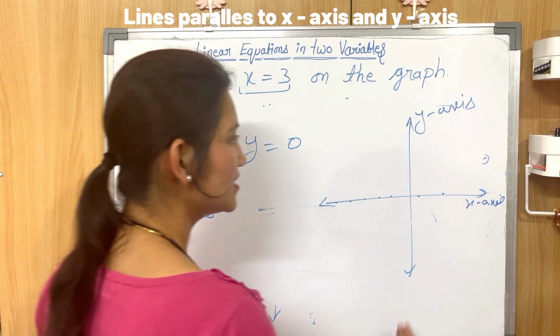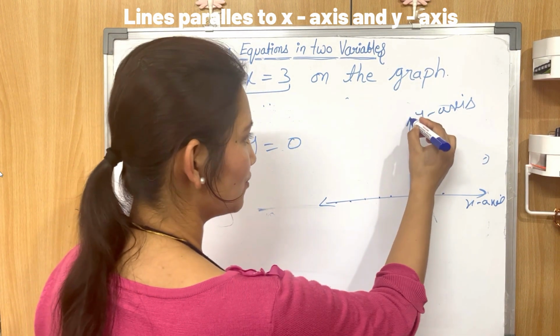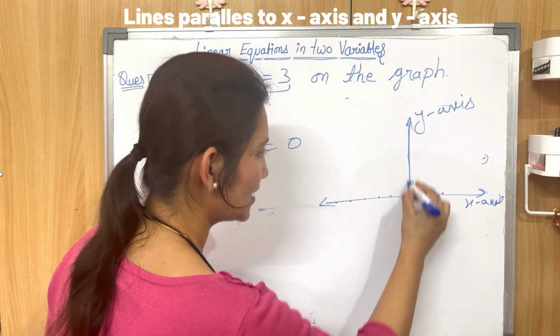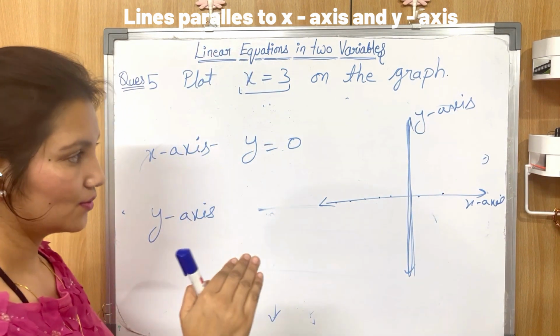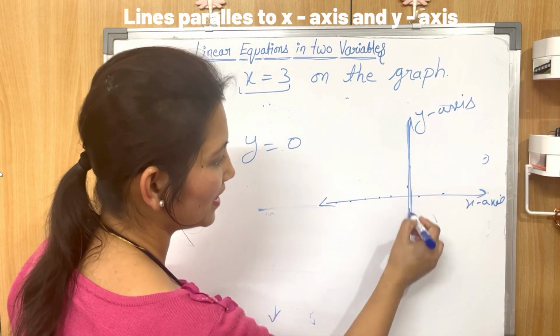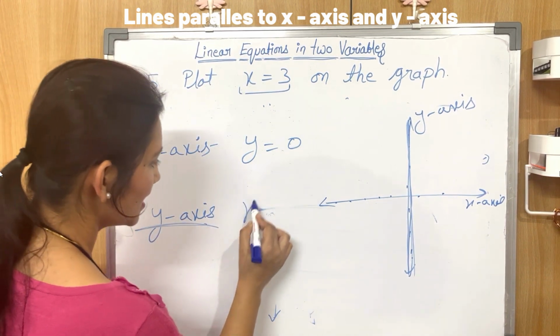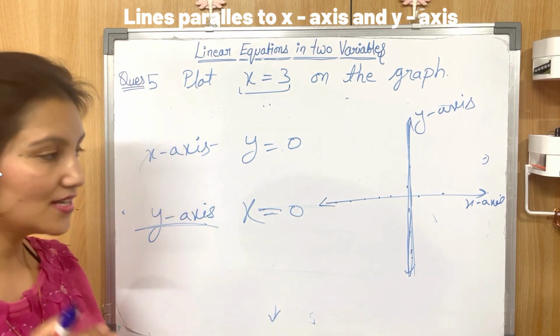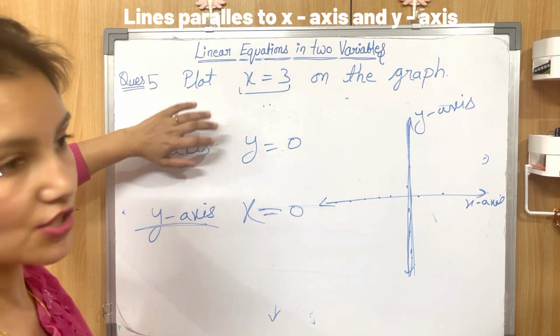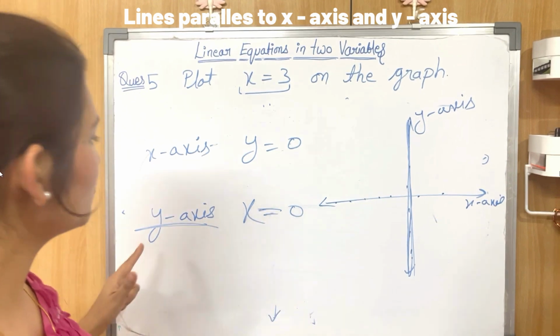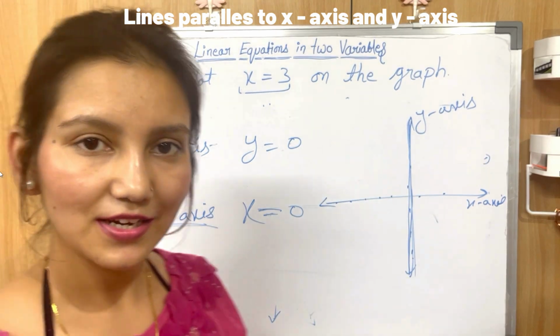Okay. And what is the equation of the y-axis? At the y-axis, any point on the y-axis has x as 0. So what is the equation of the y-axis? x equal to 0. You get this point? x-axis equation, y equal to 0. Equation of the y-axis, x equal to 0. Clear?